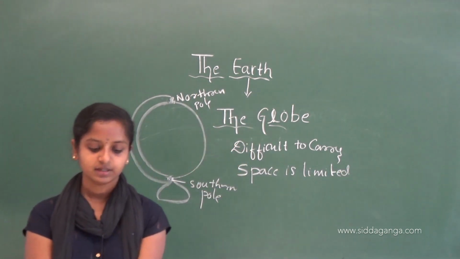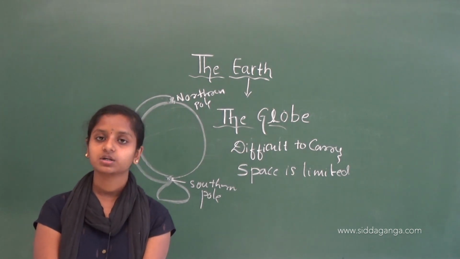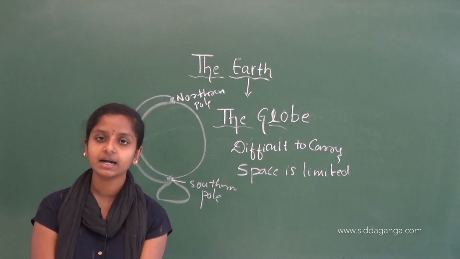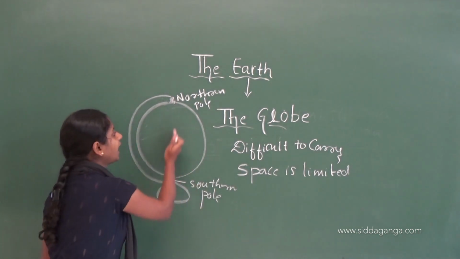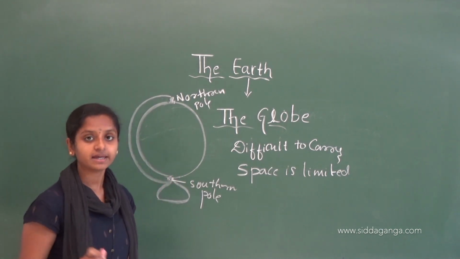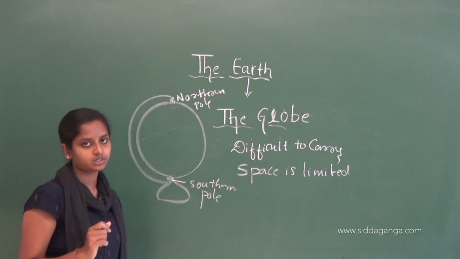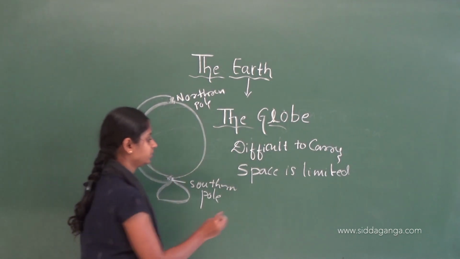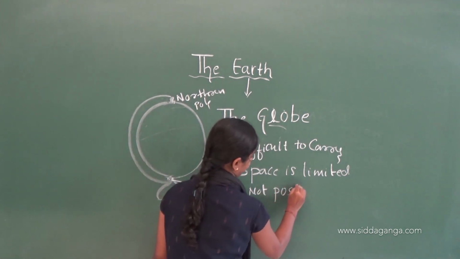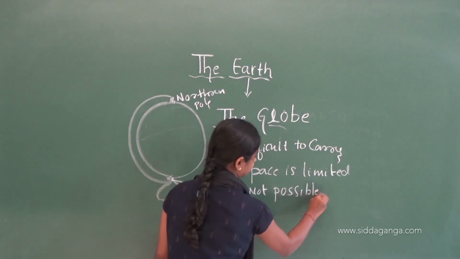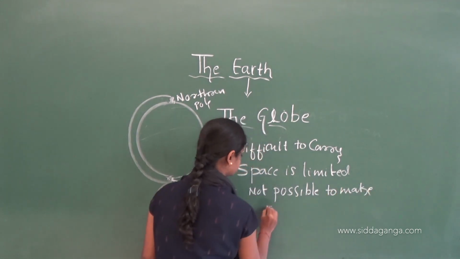Then it is not possible to make a globe for a part of the earth. If we want to see half of the earth, it is not possible to make a half globe. Not possible to make a part of earth.